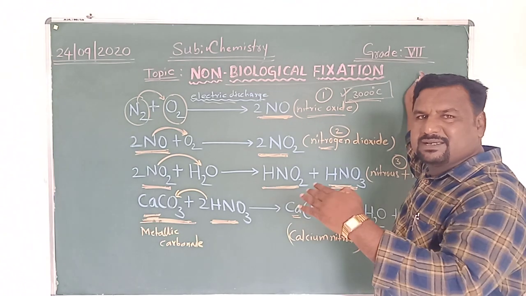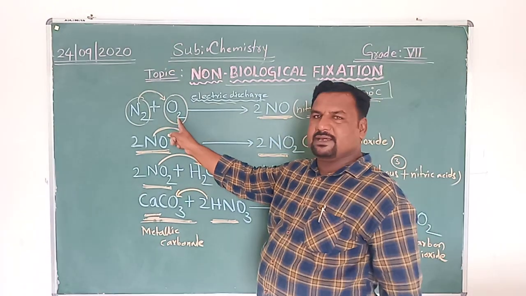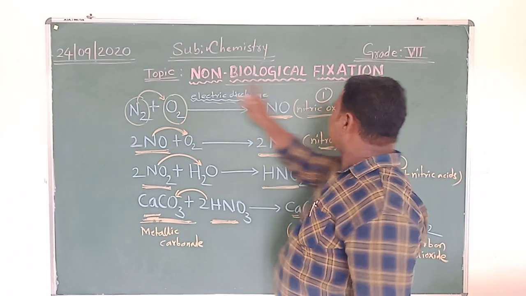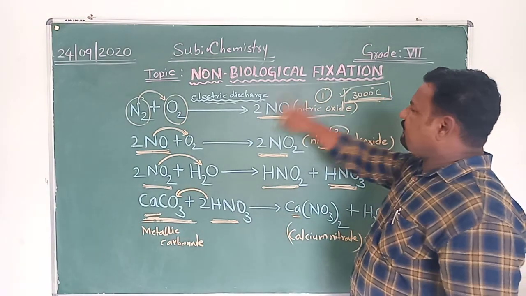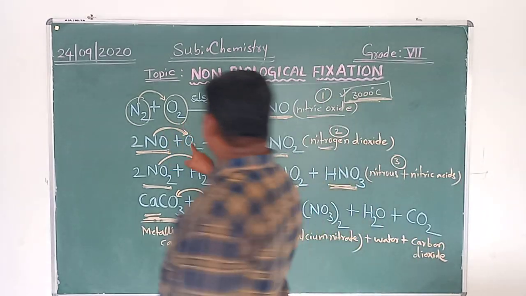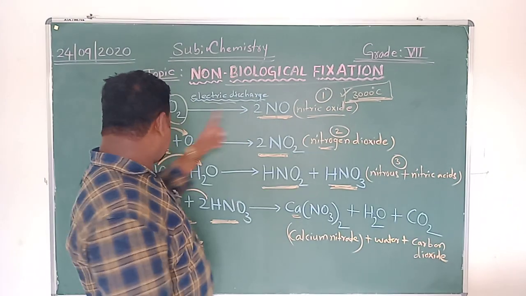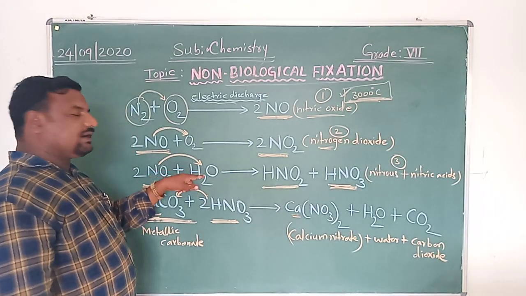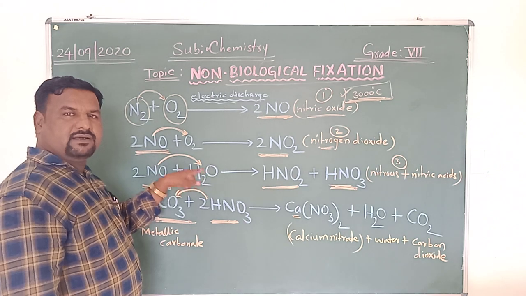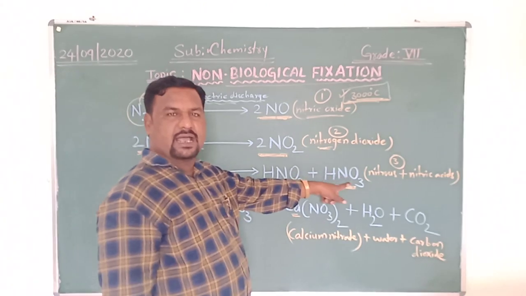Are you able to understand? Is it clear? First, what happens? The nitrogen and oxygen in the air react with each other under high temperature and form nitric oxide. This nitric oxide further reacts with oxygen to produce nitrogen dioxide. The nitrogen dioxide again reacts with the water vapors present in the atmospheric air to produce nitrous and nitric acids.